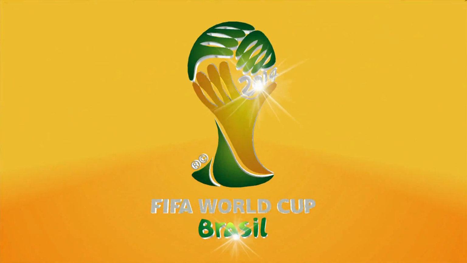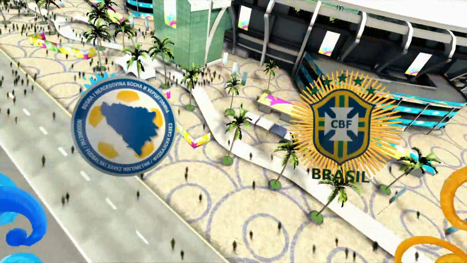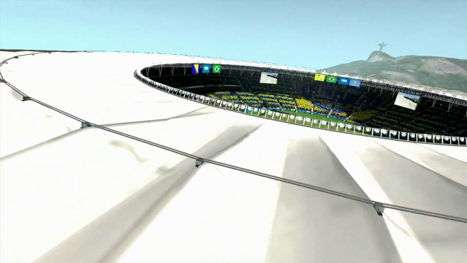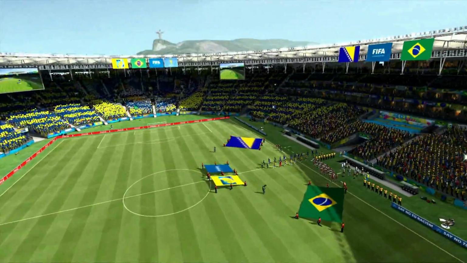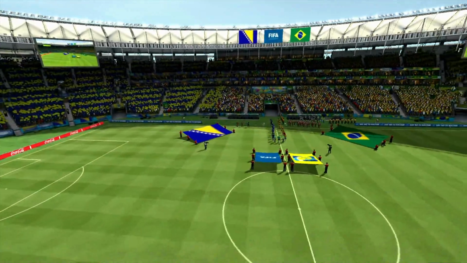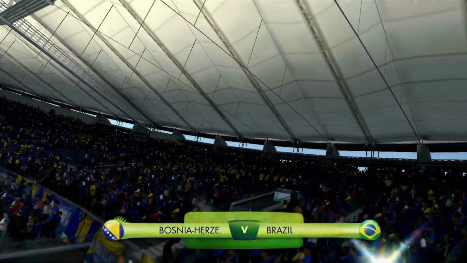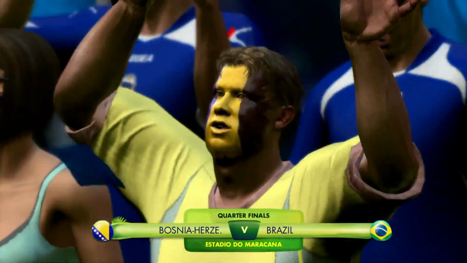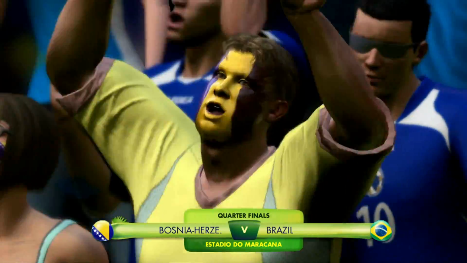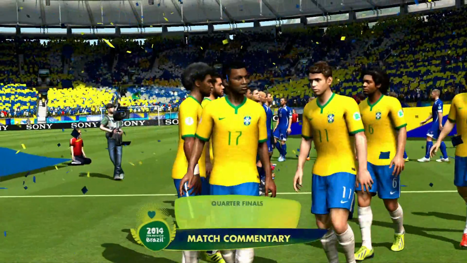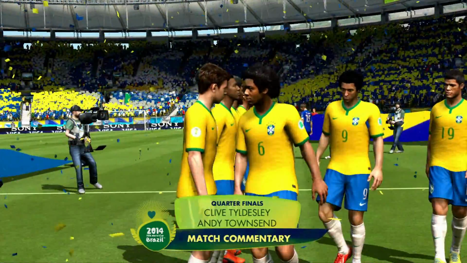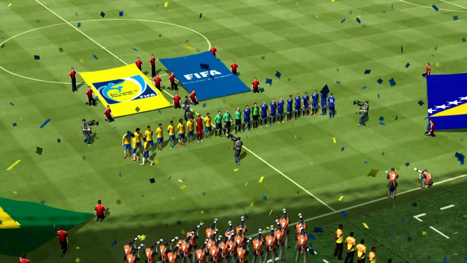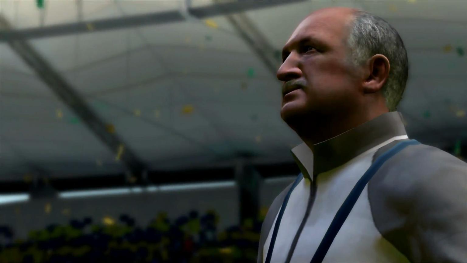Our second quarter-final match then is a big one. It's Bosnia versus Brazil. Don't write off Bosnia. Remember what I said back in the round of 16. Don't write them off, because they beat Uruguay in extra time, I believe, and it was a great game to watch. And Brazil need to be careful, you know. Brazil had a super easy round of 16 against San Marino, and they swept them aside 3-0, I believe, or 4-0, and yeah, now they're here against a bigger and better team in Bosnia.